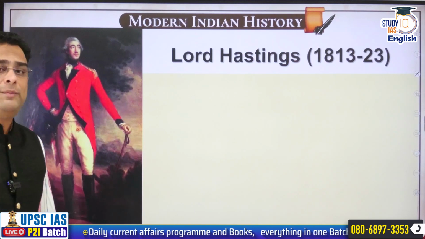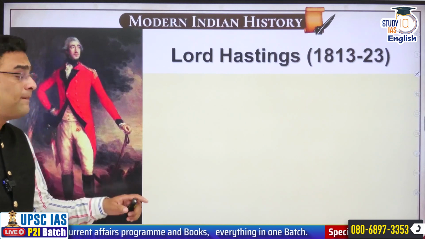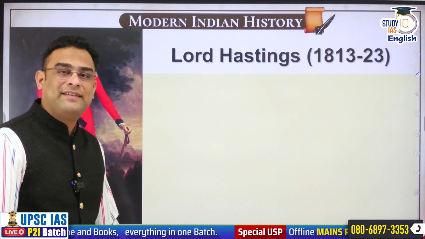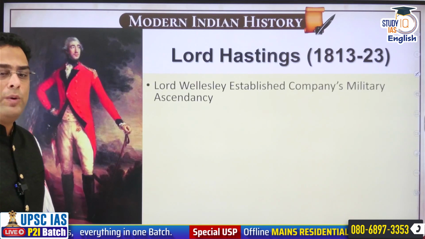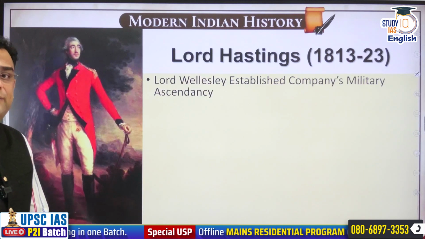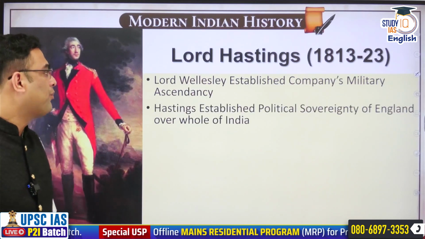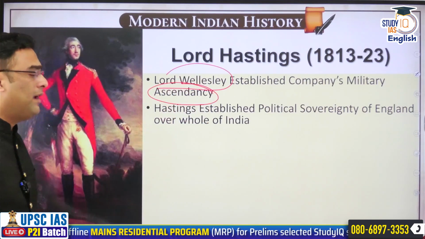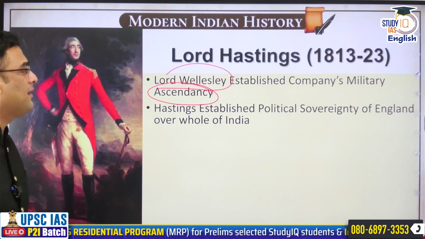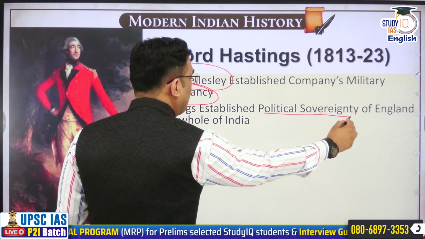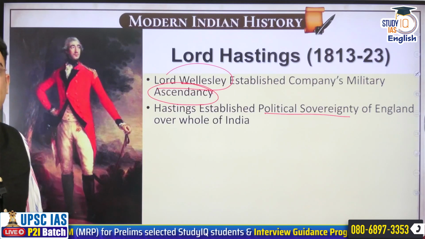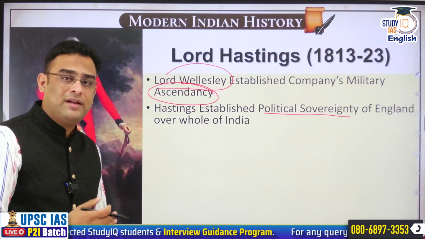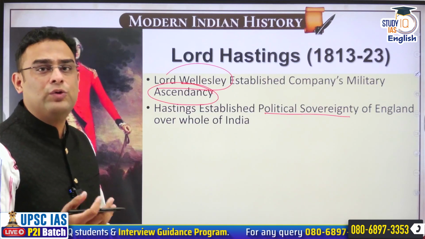Lord Hastings' period will be from 1813 to 23. Like Lord Warren Hastings, he too has enjoyed a very long tenure as Governor General here in India. Let us see now what will be the significant activities that will happen during his tenure. If Wellesley established military ascendancy in India, it is to the credit of Lord Hastings later, who will establish political sovereignty of the English over the whole of India. It will be during his period that the Marathas will finally be completely subdued to the British rule.